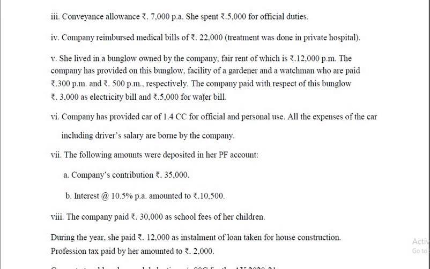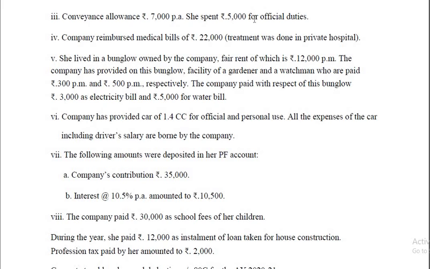She lived in a bungalow owned by the company, fair rent of which is 12,000 per month. So when fair rent is given, it means it is owned by the employer. If it is owned by the employer, what you have to consider is population. In the very first sentence it is given population exceeds 25 lakh. Therefore, for the purpose of valuation of accommodation, you have to apply the percentage. If the population is more than 25 lakh, you have to apply 15% of salary.